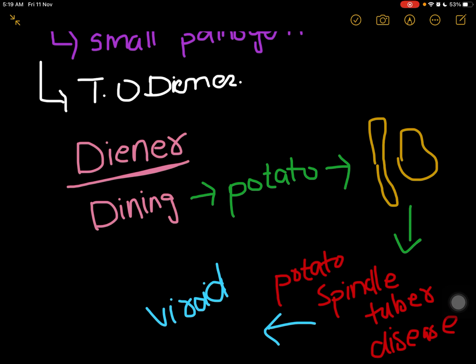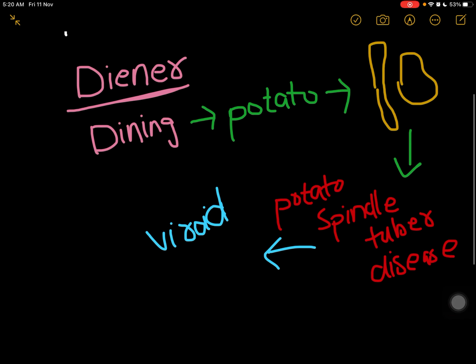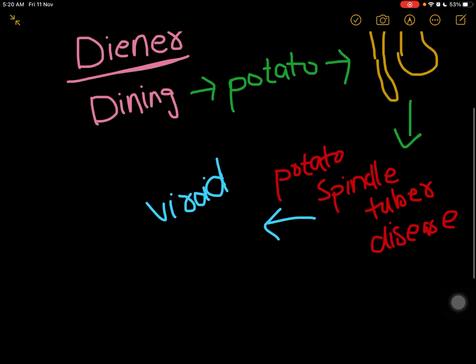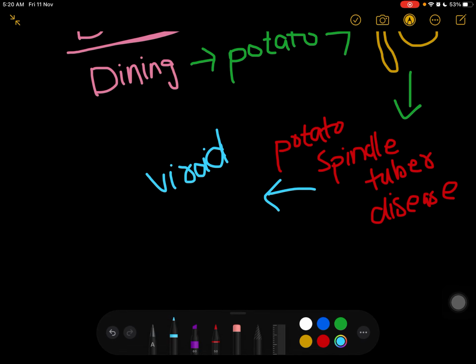He went to dining, where he ordered potato. He saw that these potatoes were elongated, not in the common shape usually present in the markets. Then he researched the potato and came to the result that it is infected by potato spindle tuber disease, and that the organism responsible for this disease is the viroid. In this way I guess you can easily remember the viroid.